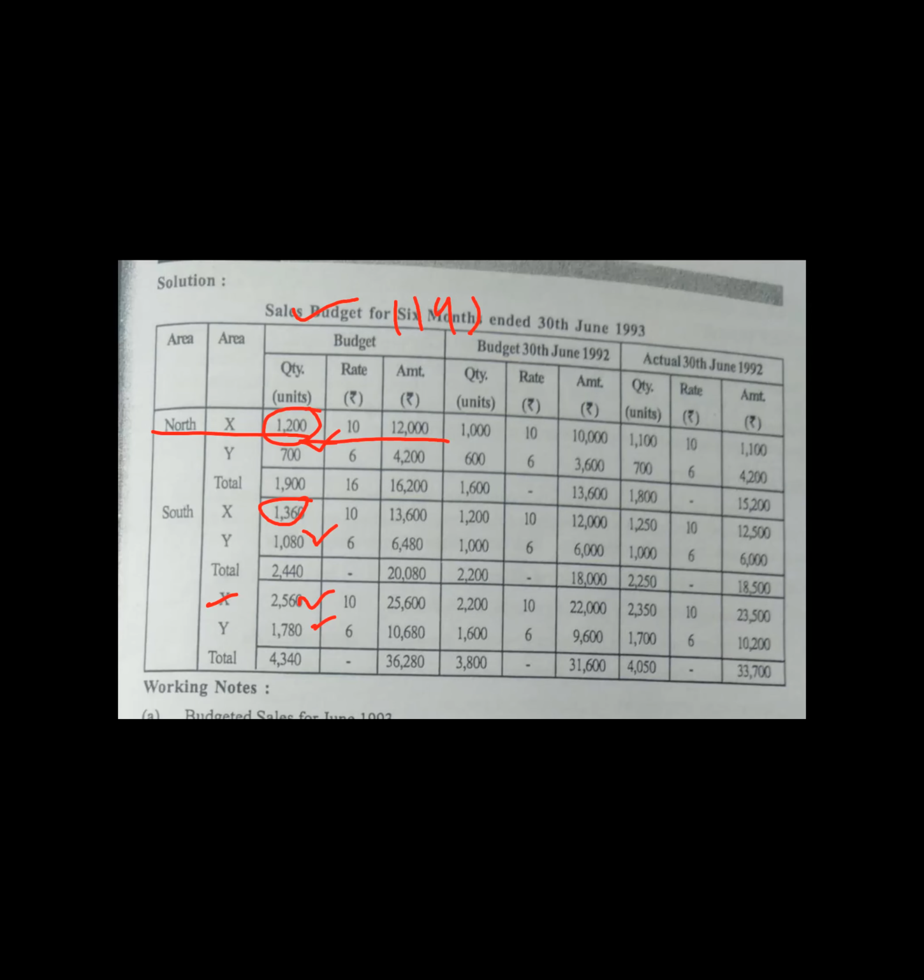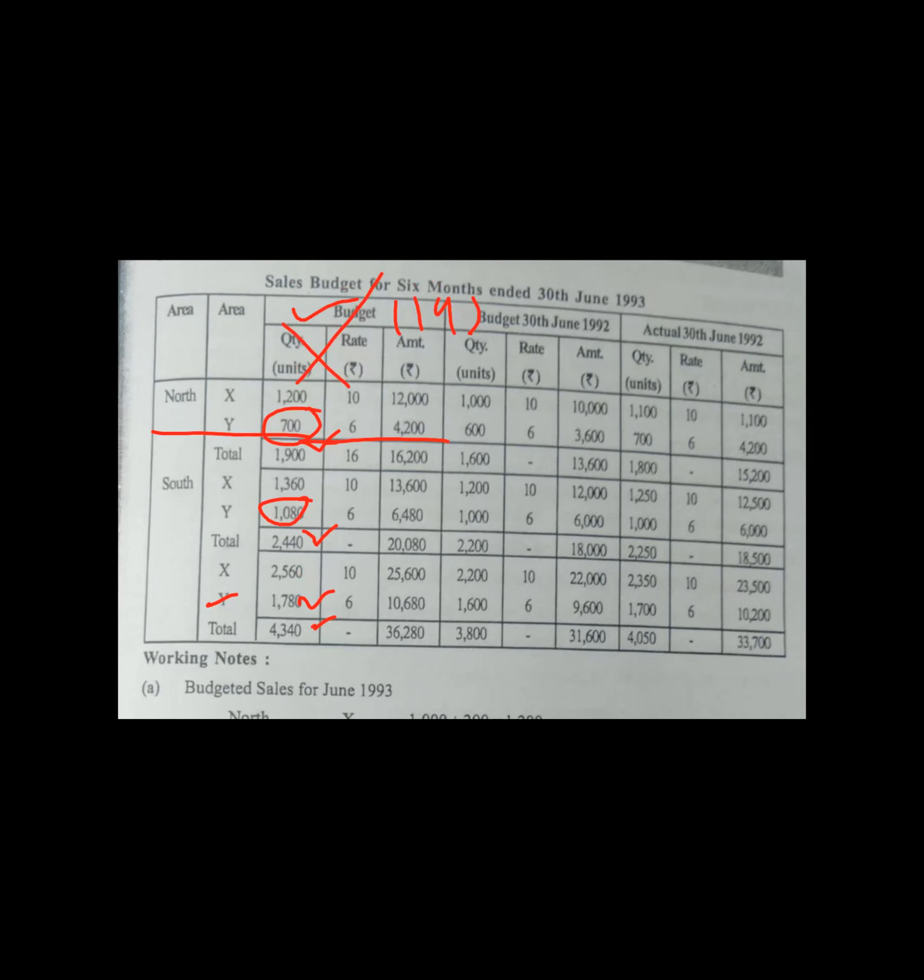Now this is over for the budgeted period. If you add all, you'll get the grand total. That is product X and Y: 2,560 plus 1,780, that is 4,340 units. But don't take the rate here, because the rate is different for the two products. So don't consider the rate as we do in the simple average.